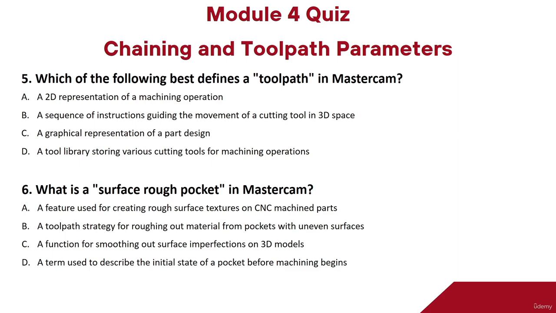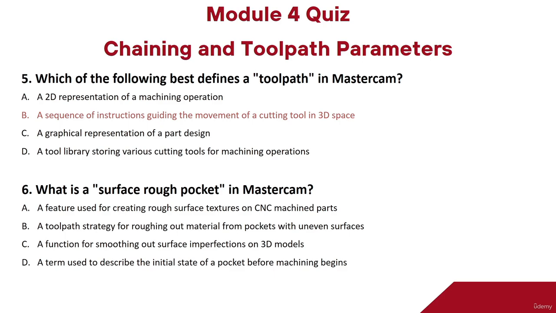Option D, a tool library storing various cutting tools for machining operations. So the right answer to the question is option B, a sequence of instructions guiding the movement of cutting tools in 3D space.